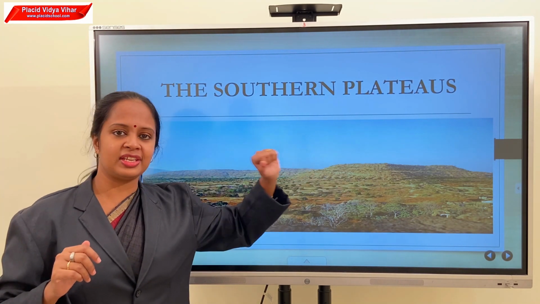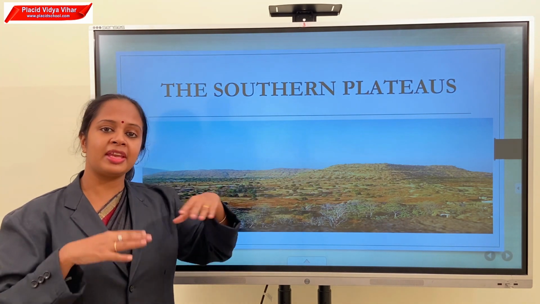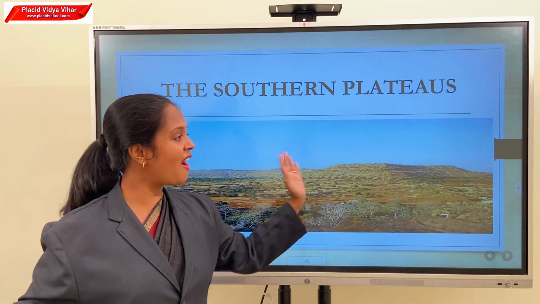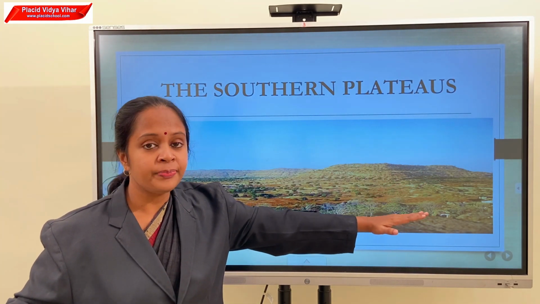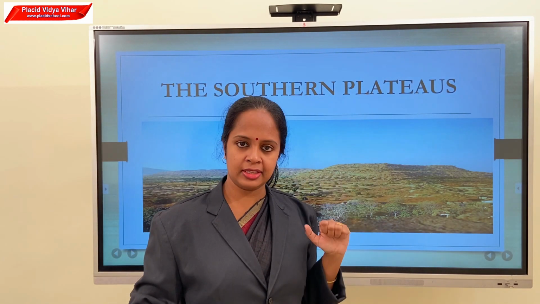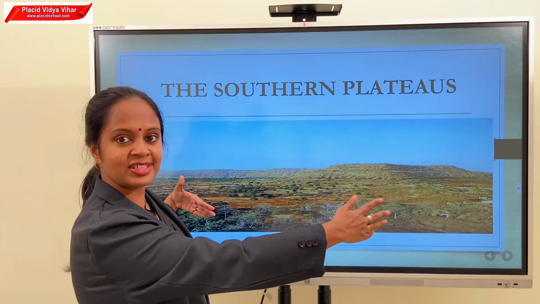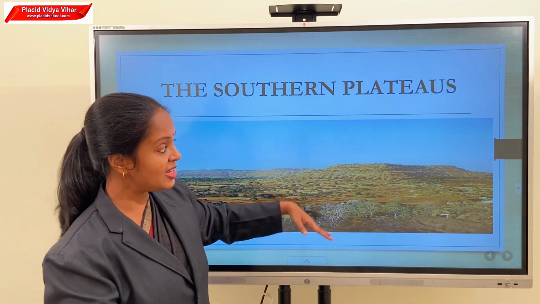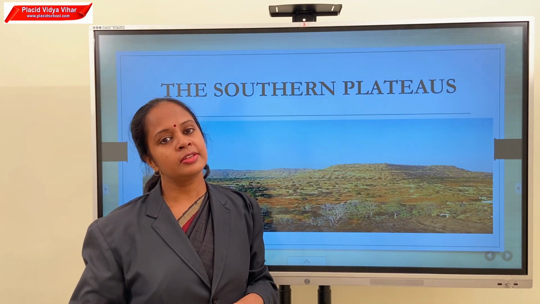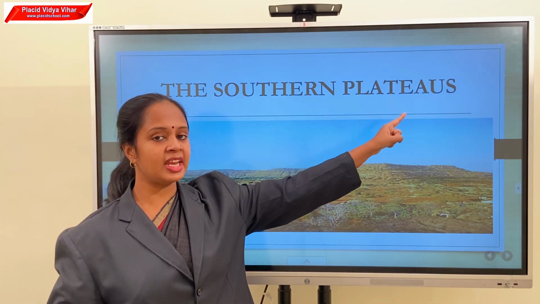Children, in the southern part of India, we have plateaus. What is meant by a plateau? A plateau is a large area of land that is higher than the surroundings and more or less flat at the top. So children, the fourth physical division of India is the southern plateaus.